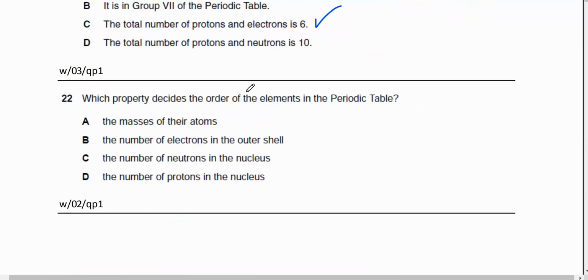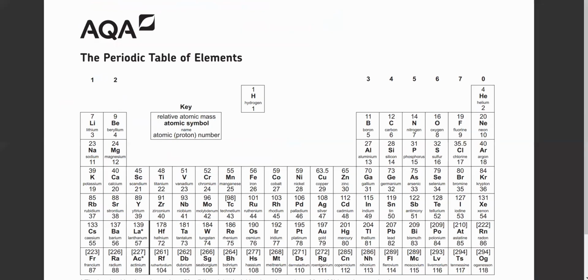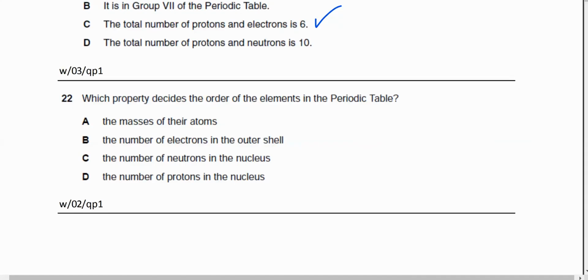I said, what property decides the order of the elements in the periodic table? So on what basis are the elements arranged in the periodic table? Sir, proton number. Okay, so they're arranged according to the number of protons in the nucleus. Yes, sir. Okay, they're all arranged in this way.